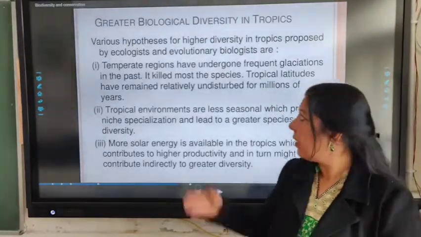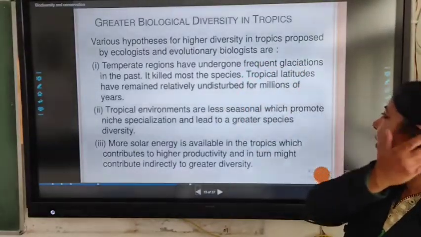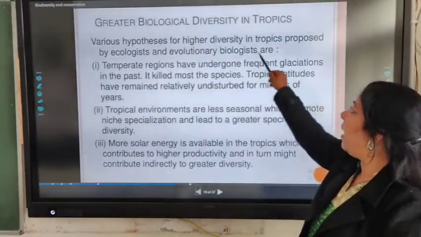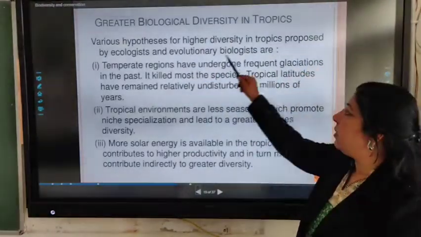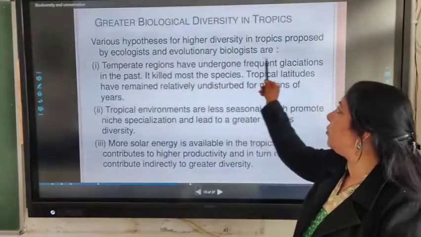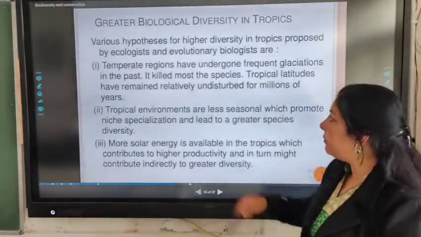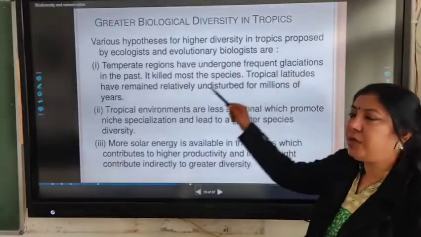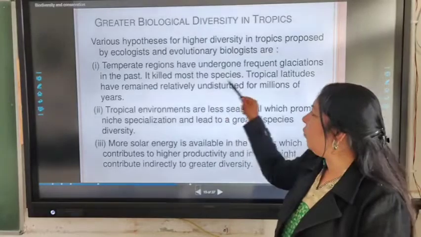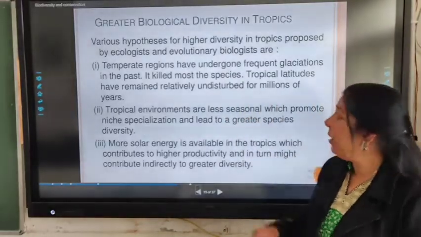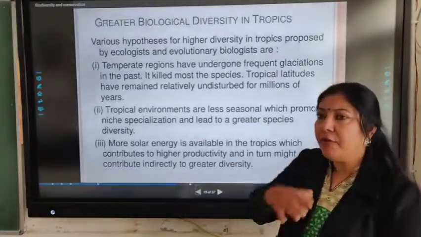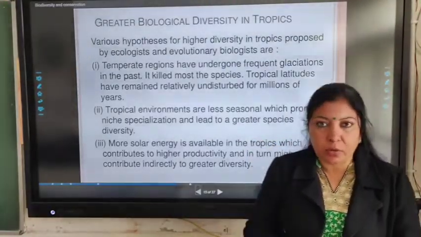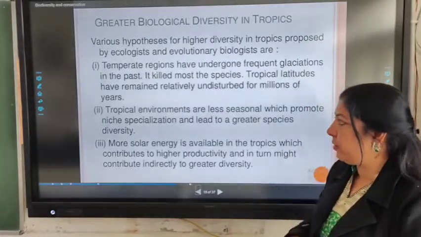So let us find out the reason why there is so much richness of species at the equator. Greater biological diversity in the tropics is because of many reasons. Various hypotheses for higher diversity in the tropics proposed by ecologists and evolutionary biologists are: number one, temperate regions have undergone frequent glaciations in the past. It killed most of the species, whereas tropical latitudes have remained relatively undisturbed for millions of years because there were no glaciations. First reason.